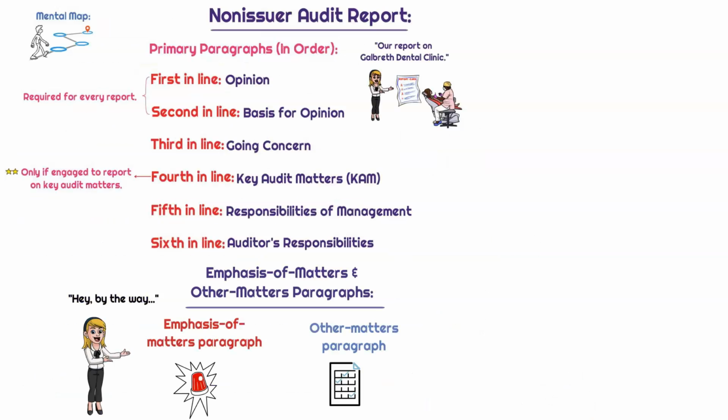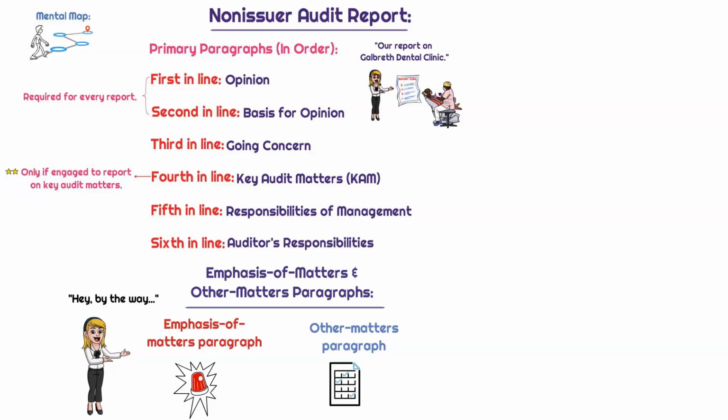Okay, so we talked about the emphasis of matters paragraph. What's going on with this other matter paragraph? So emphasis of matter paragraphs are paragraphs that should be emphasized, meaning this is information associated with an unmodified opinion. However, this is additional information that we believe should be emphasized about Galbraith Dental Clinic, the non-issuer that we're auditing, okay? But there's also this additional information that should be disclosed, okay? But it's not as important as what should be disclosed in the emphasis of matter paragraph. So it's not emphasized, but it is other information that we do want to say, hey, by the way, take note of this and that.